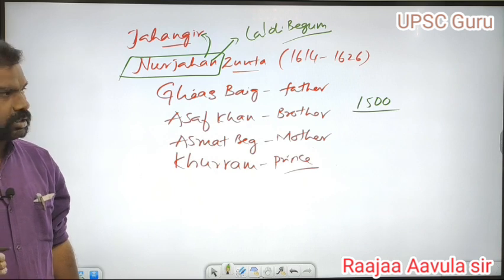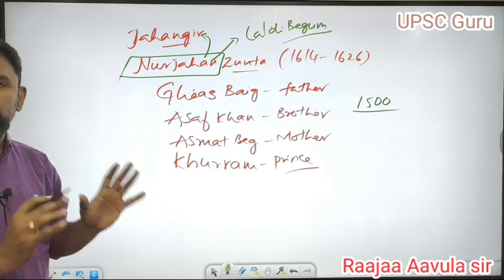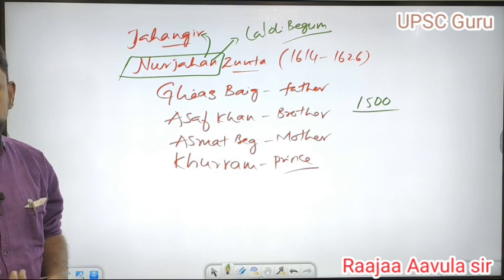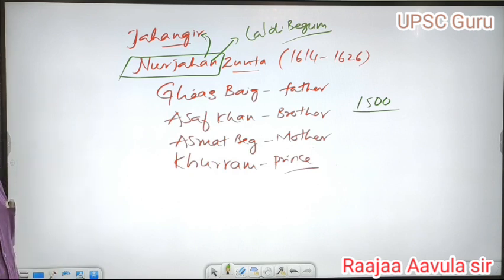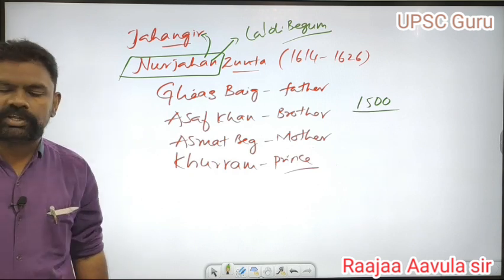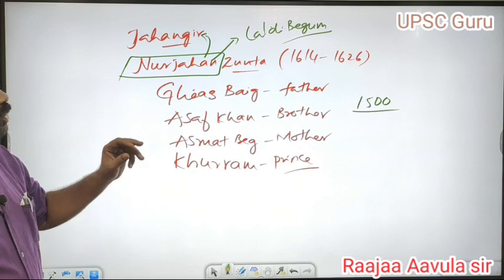She was completely devoted and loyal to Jahangir after the marriage. That's why Jahangir used to commonly speak of Nur Jahan's influence.